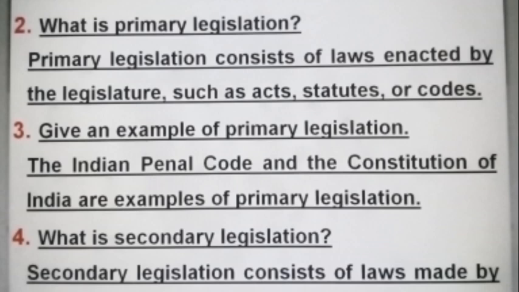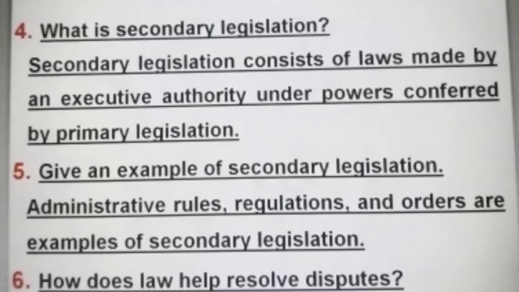Give an example of primary legislation. The Indian Penal Code and the Constitution of India are examples of primary legislation. What is secondary legislation? Secondary legislation consists of laws made by an executive authority under powers conferred by primary legislation. Give an example of secondary legislation. Administrative rules, regulations, and orders are examples of secondary legislation.